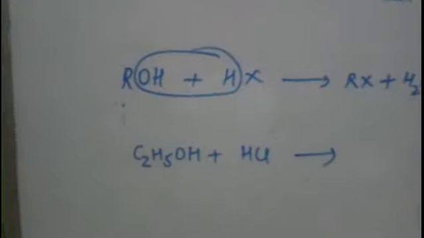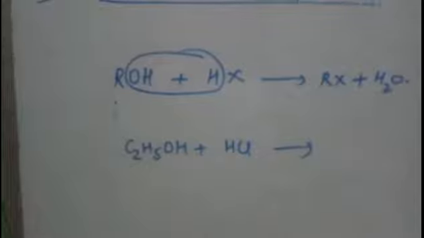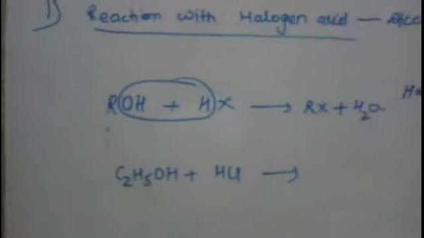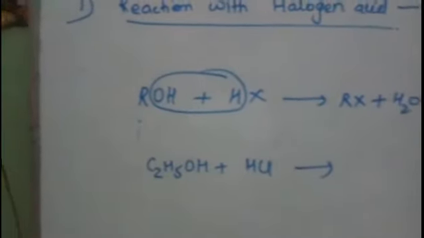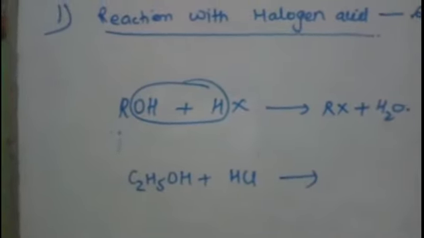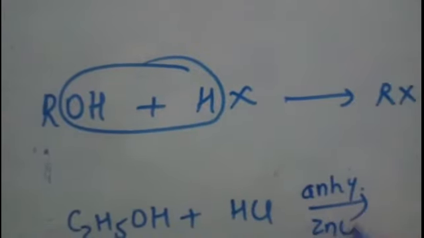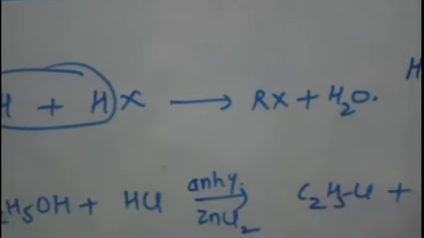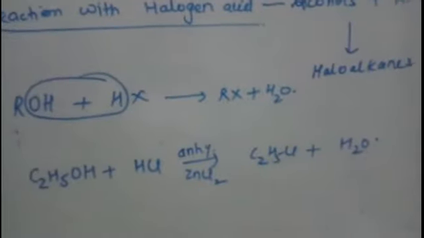primary. So in the Lucas test, when we treat the tertiary alcohol with hydrogen chloride in the presence of anhydrous zinc chloride, then haloalkane, that is chloroalkane, will be formed and the turbidity will appear immediately. Whereas when secondary alcohol is taken, the turbidity will appear after 5 minutes. Whereas when we take primary alcohol, the turbidity will not appear at room temperature, it will only appear after heating. So this is how we can distinguish between the primary, secondary and tertiary alcohols, isn't it? So this reaction you have already studied. Same is repeated here, that when alcohol reacts with hydrogen halides, then haloalkane is formed.